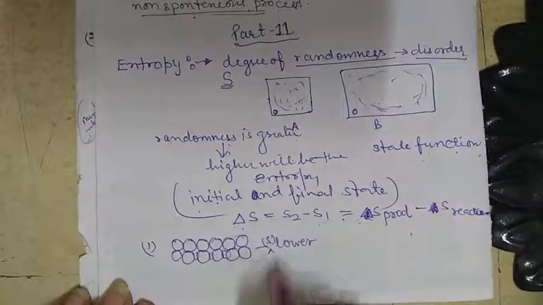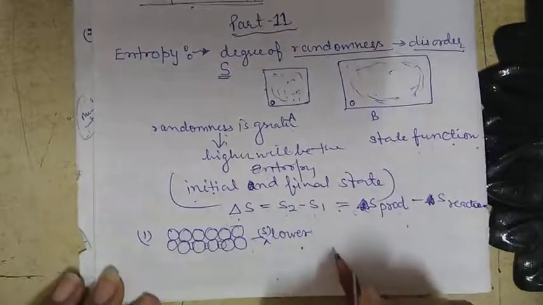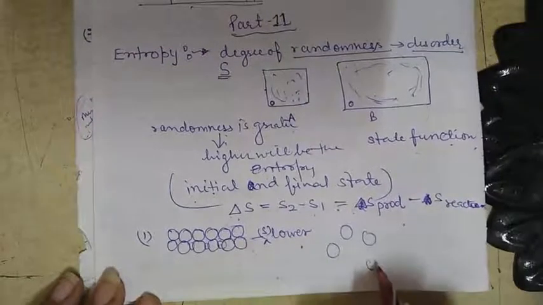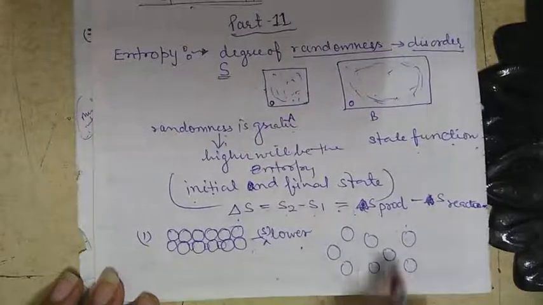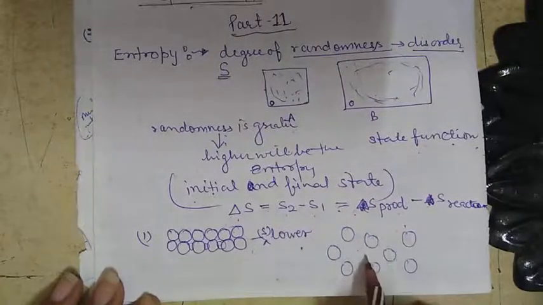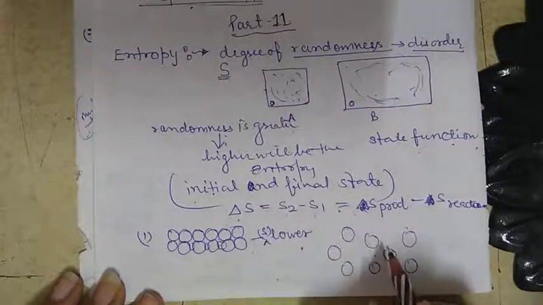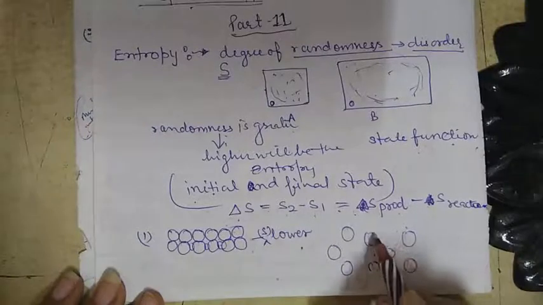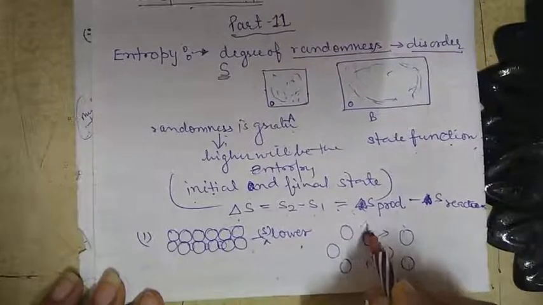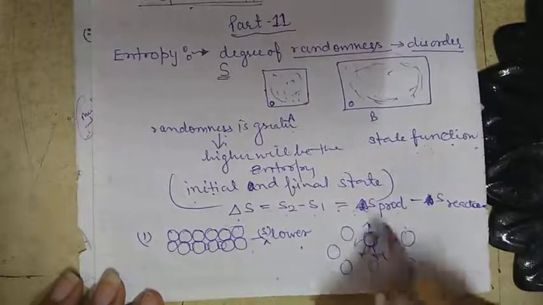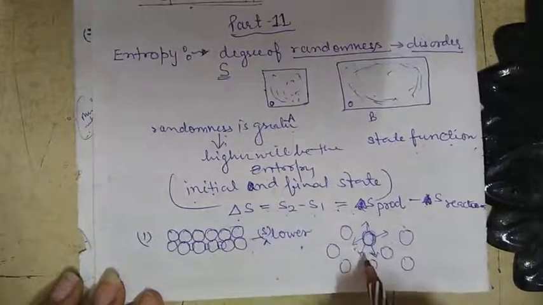While if we are talking about the gaseous state, we know that in the gaseous state the atoms are far away from each other. This is the arrangement of atoms. There is a very big gap between the atoms. Take the example of this atom. It is free to move here, here, here, in all directions, and if it is free, it creates more randomness or more disorder.